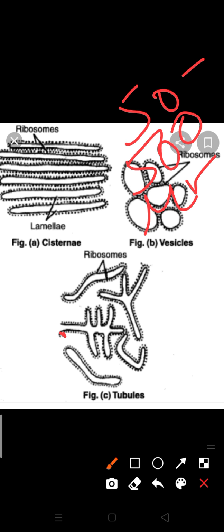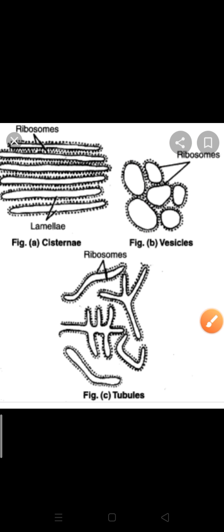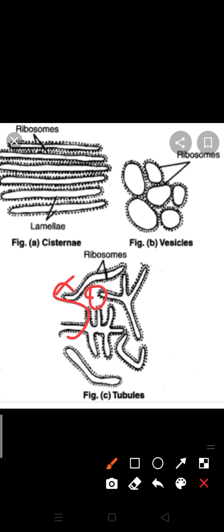The third part of endoplasmic reticulum is the tubules. Clear? Tubules are close to the cell membrane and their lumen is wider than the cisternae, with a size of 50 to 100 micrometer.